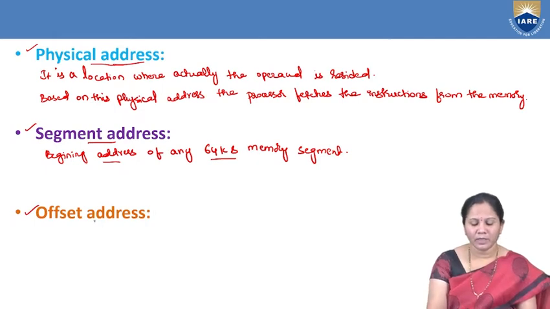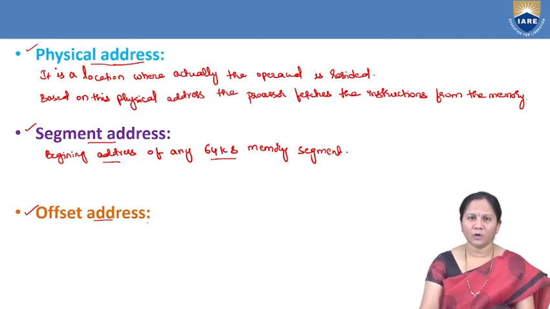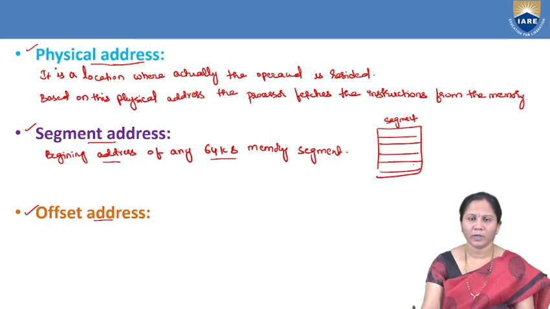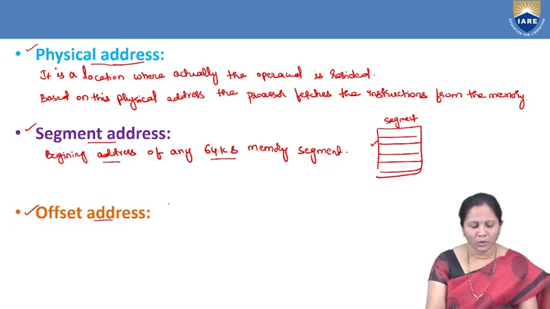Now, coming to the offset address. If you consider this as one segment, this segment is again divided into different locations. So within the segment, if we want to address anything, that address is the offset address. So the offset address is the address within the segment, within 64 KB.